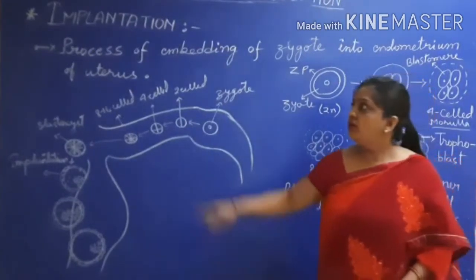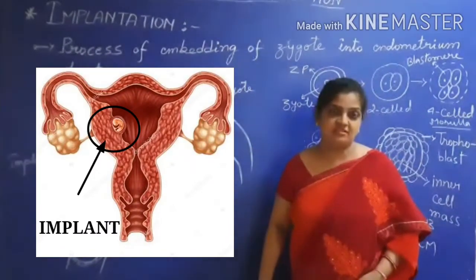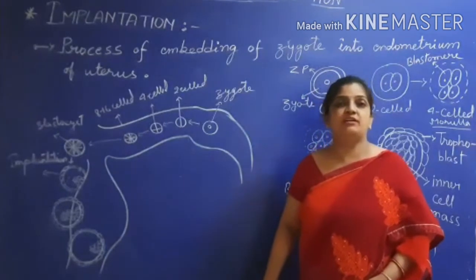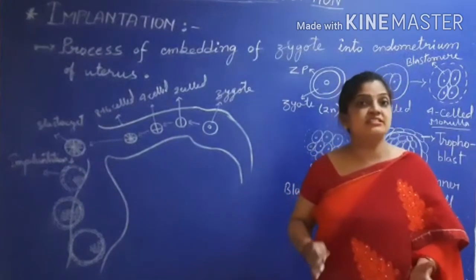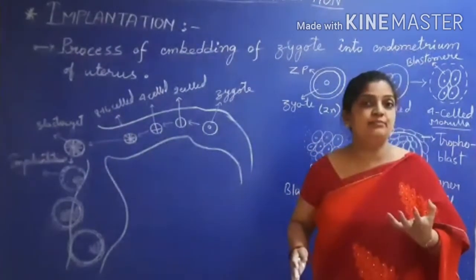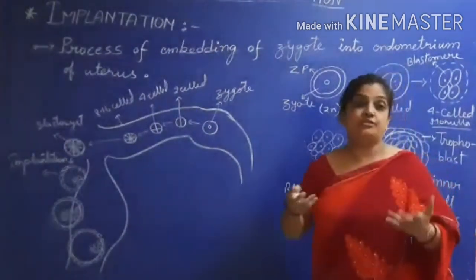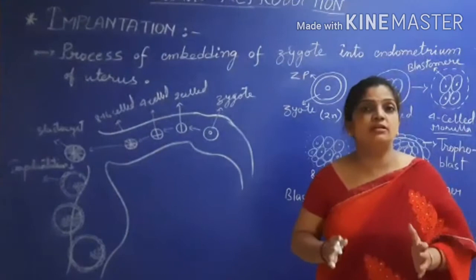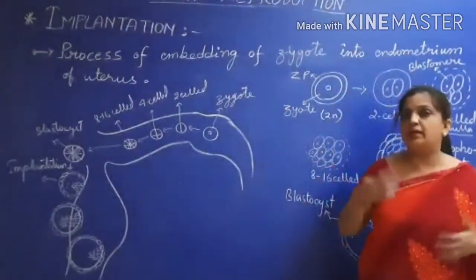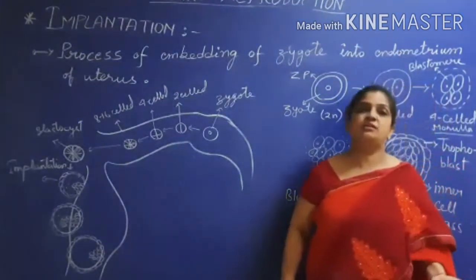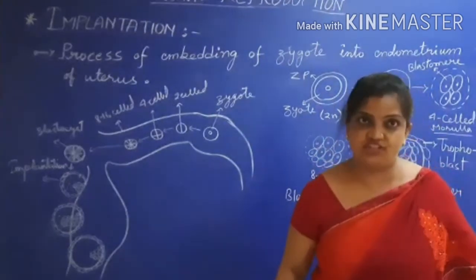again with the topic of implantation from the chapter Human Reproduction of class 12th. Children, in the previous video we discussed how fertilization was taking place, and as a result of fertilization a diploid structure called zygote was formed. What is zygote? Zygote is a solid mass of ball where different types of divisions are going to take place, and children, these divisions are called cleavage.